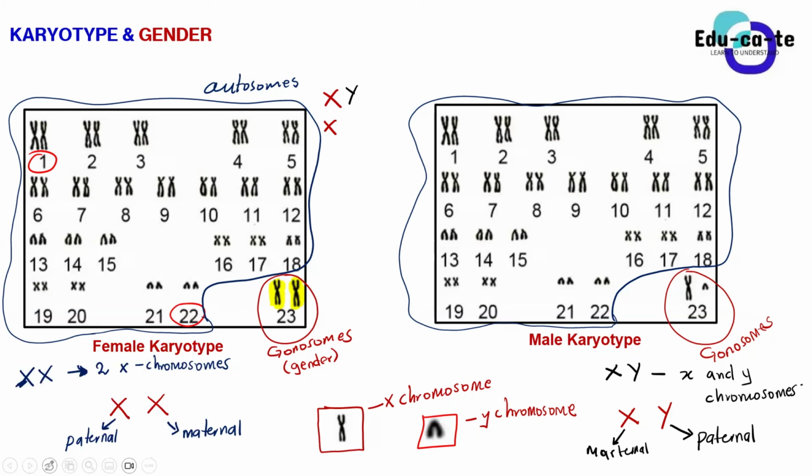But if the father brings a Y, it becomes a boy. If the father brings an X, it becomes a girl. So essentially, the father's sperm cell is the one that determines the gender. It happens randomly, guys. It depends on which sperm cell successfully enters. If the sperm cell with the Y chromosome enters, it will make a boy. But if the sperm cell with the X chromosome enters, it will make a girl. So basically, it's random. That is why sometimes you cannot really predict or control gender.